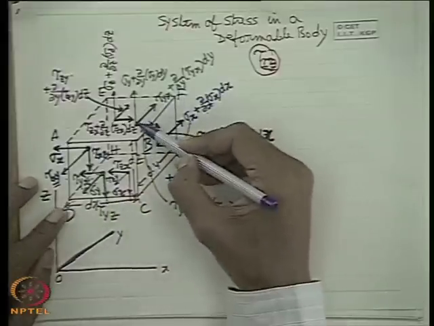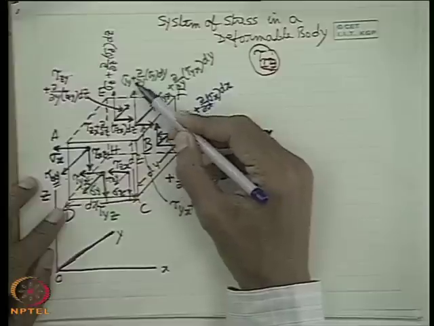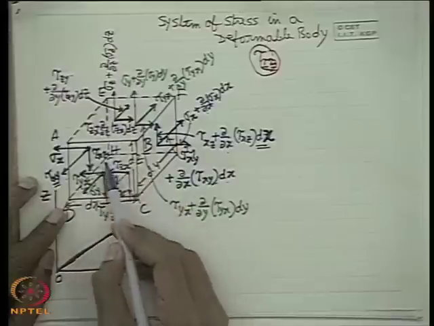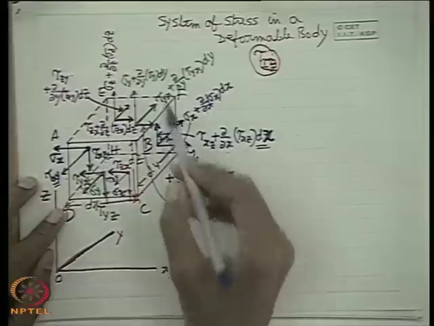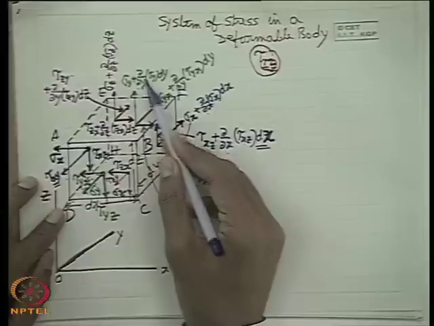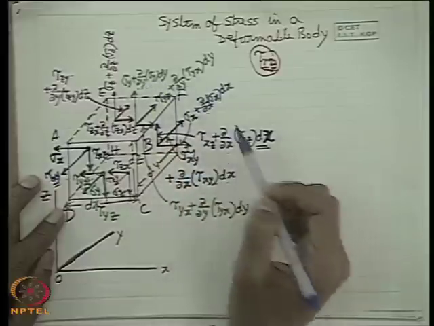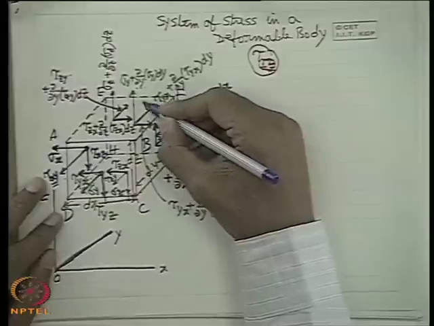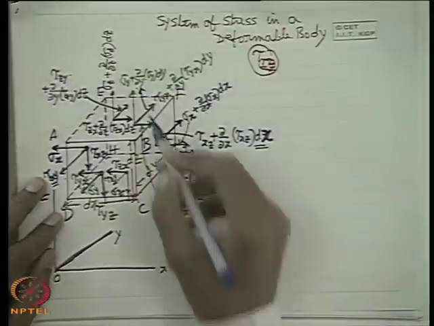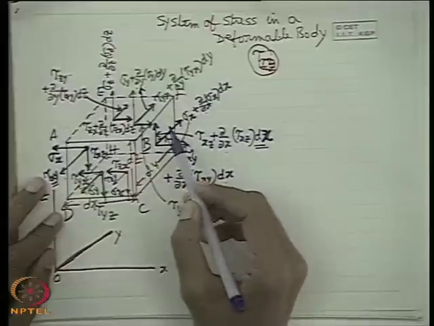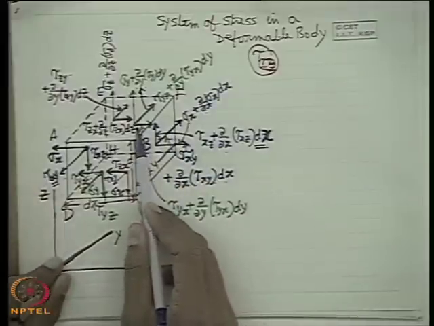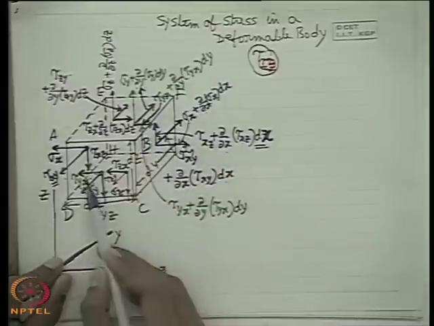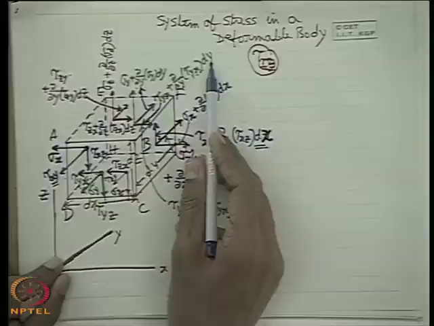You see, that is sigma y, and this sigma y has changed for a distance of dy. So this is the plane EFGH, I have given the green color. So sigma y plus del y of sigma y dy. Similarly, this will be again tau yx. That means this tau yx will be tau yx plus del y of tau yx dy.